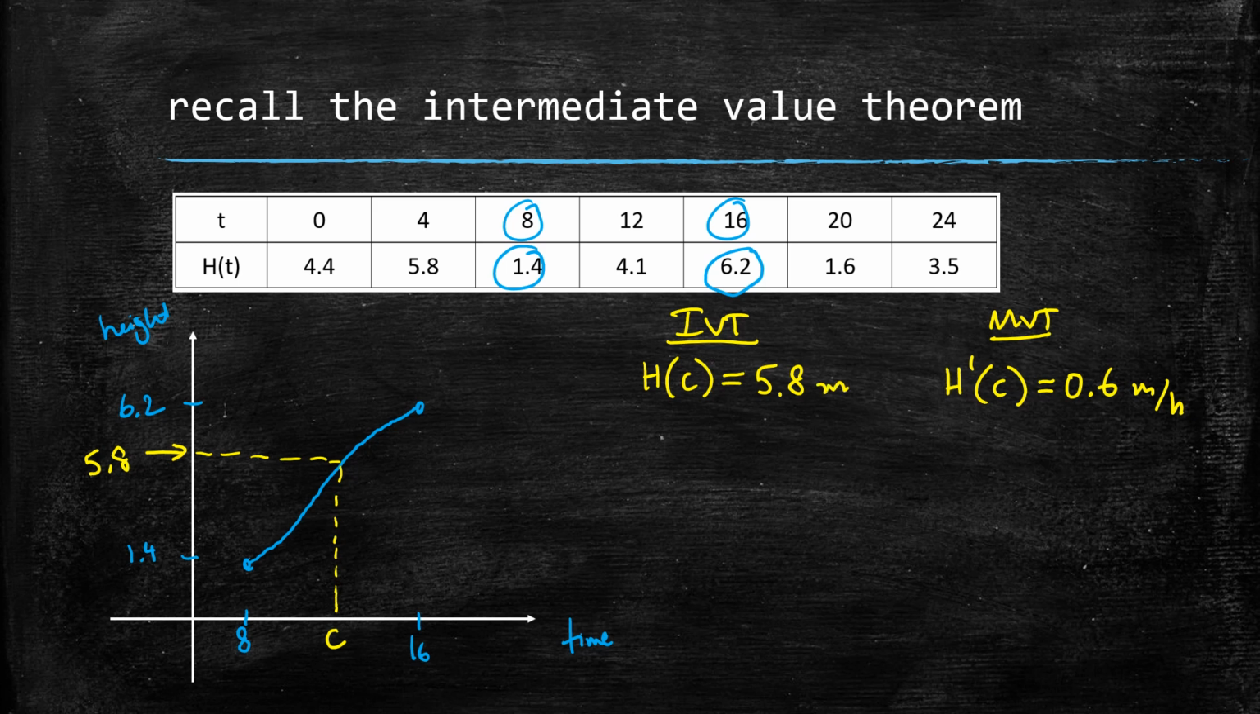There are a lot of things you could also have established, for example that there's some other time at which the height was 2 meters. What the IVT says you can't do, though, is pick a value outside the interval. So I can't say that at 1 meter, there's no guarantee that the height of the tide was 1 meter in that interval 8 to 16.